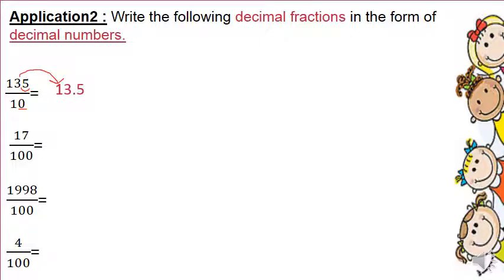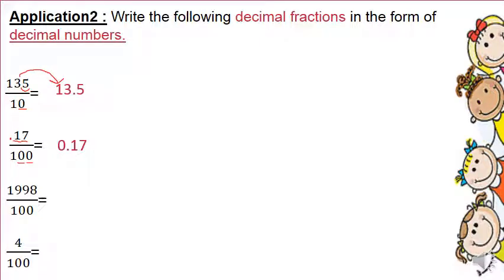Similarly here, how many zeros do I have? 2 zeros. So we enter the decimal point, one digit, two digits, so it will be here. I don't write .17, I put 0.17. So it will be 17 hundredths, which matches this fraction.